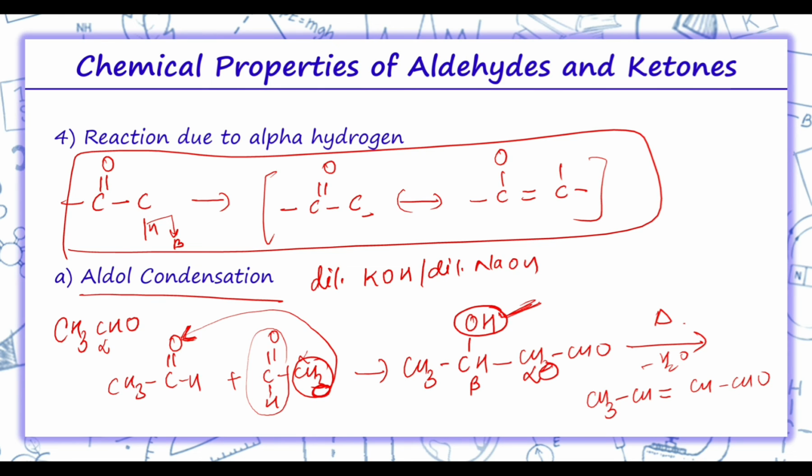So over here basically what happens, the alpha hydrogen shifts to the oxygen, and thus we get one intermediate which is beta hydroxyaldehyde, and if we are taking ketone, it will be beta hydroxyketone, which on heating will form enone. That is, if we have taken aldehydes, we will get butenal.